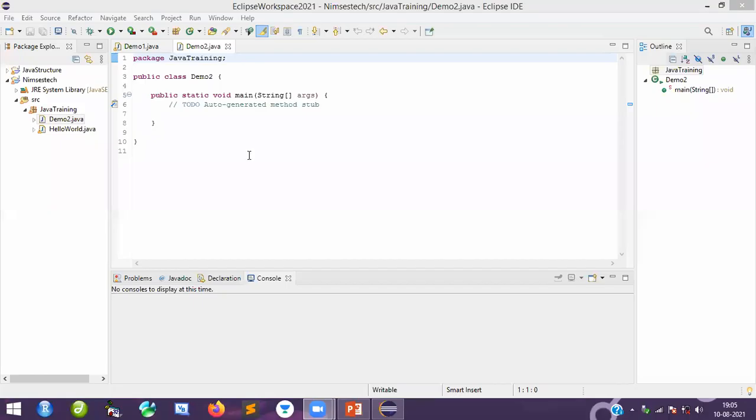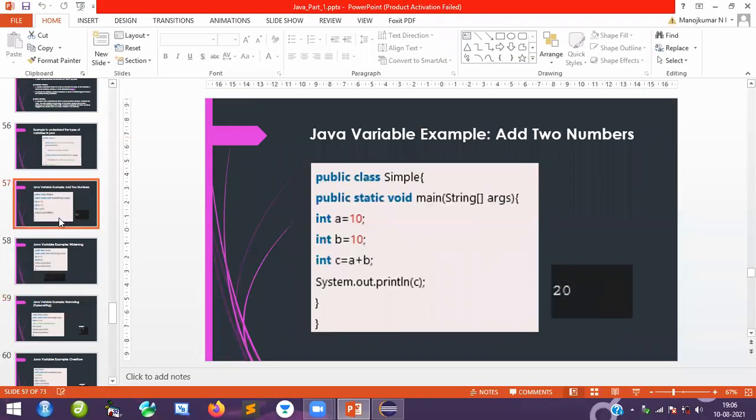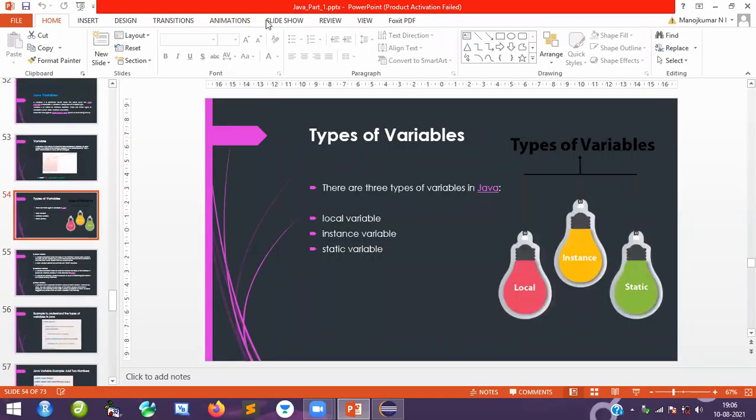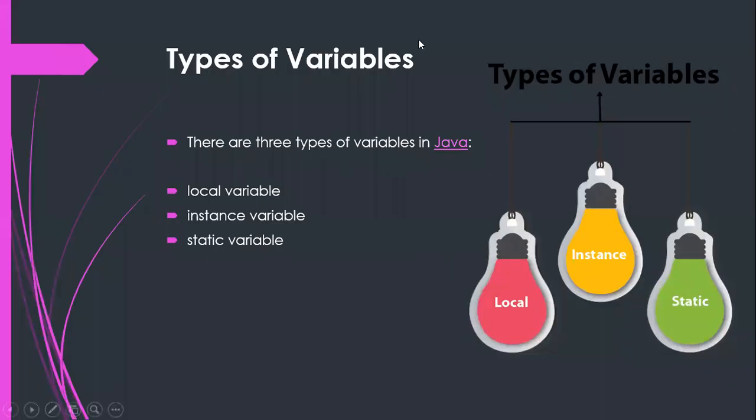Okay. See, what is this? Yesterday I talked about variables. Different types of variables are there. So you can see here, I already showed this. Exactly, yesterday we talked about these things.